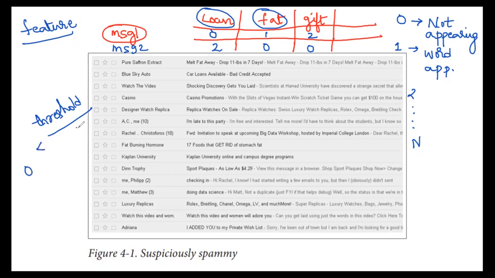If it is greater than the threshold value, we write it as 1. Based on that, we can declare whether it is spam or not spam. But the problem here is not about this classification based on threshold, but actually the number of variables.